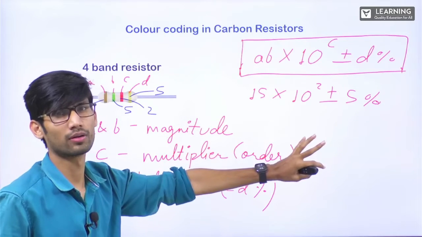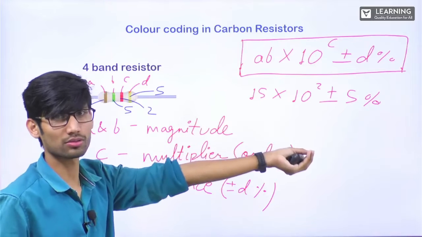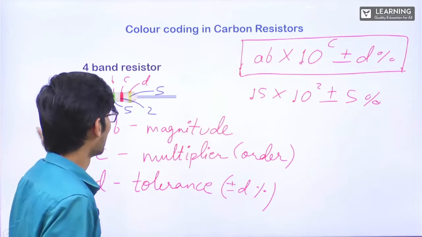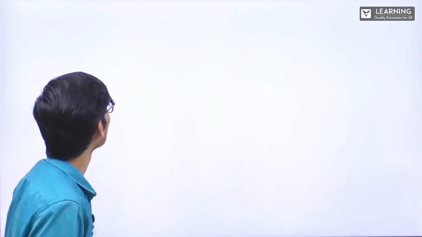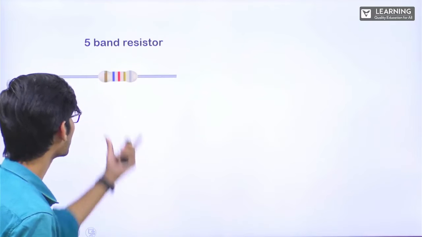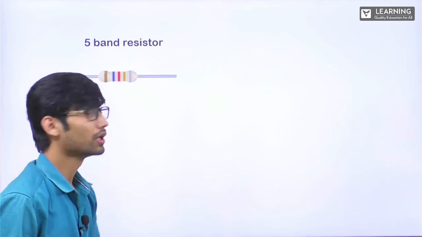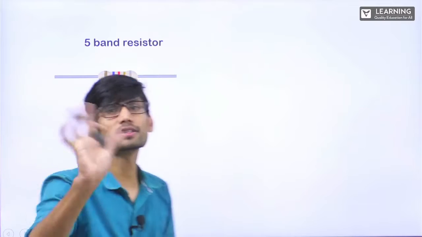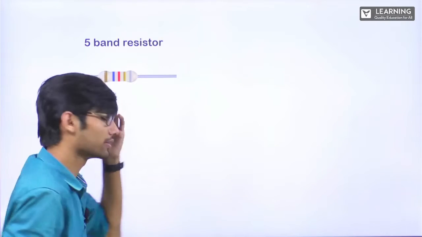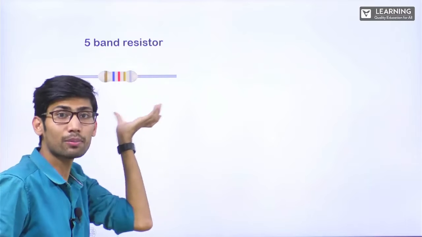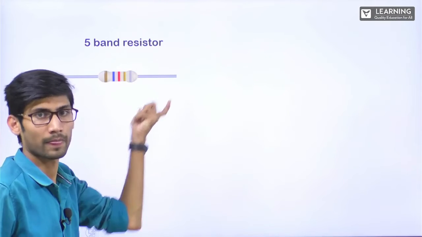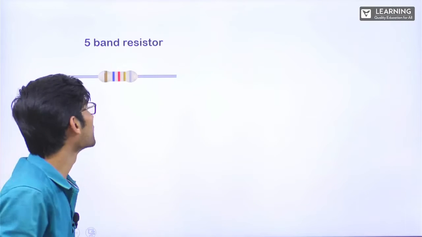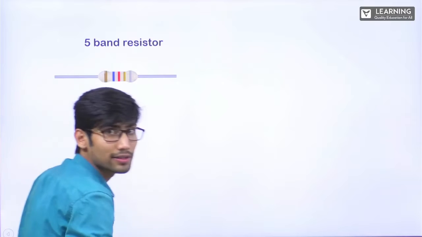Very small topic. I could have explained this in 2 minutes also initially, but we have to go from very basics. All right. Next, 5-band resistor. So this is having 5 different bands. Again, 5-band and 6-band are not in your course, but for competition, maybe they can ask sometimes. So you can come across this 5-band one or the 6-band one. So let's understand what these different bands represent.